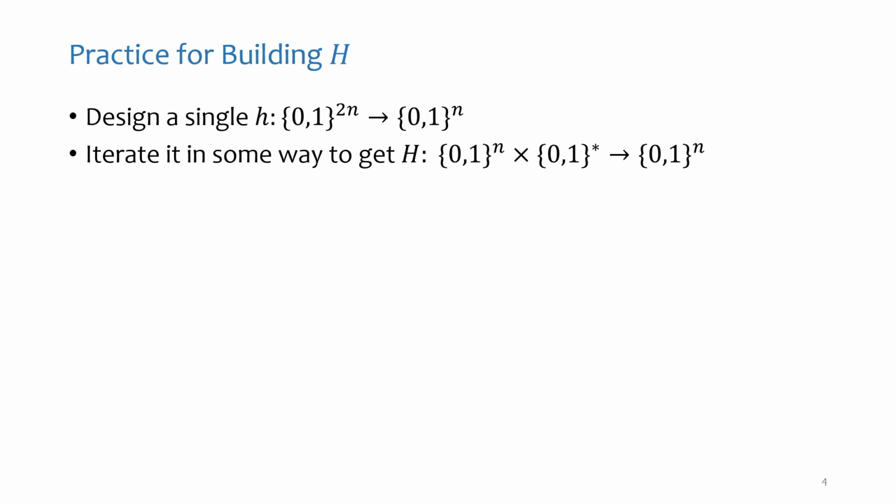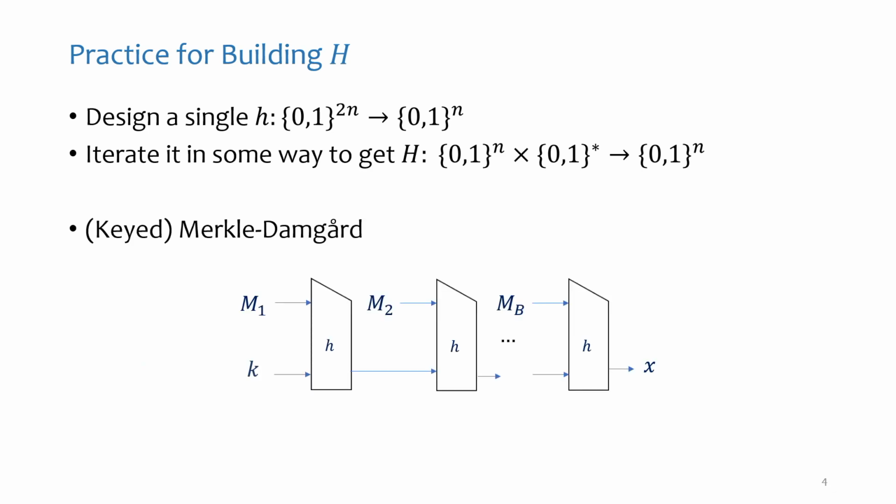And probably the most well-known example of such iteration methods is Merkle-Damgard. You take a very long input, you split it into blocks that I denote by M1, M2, M3, and we feed them into H one by one, where the second input is the output of the previous application. The key k here is the key that defines the concrete hash function in the family. So this is a super basic construction, and this specific keyed version of Merkle-Damgard has been studied in many papers in the past years.